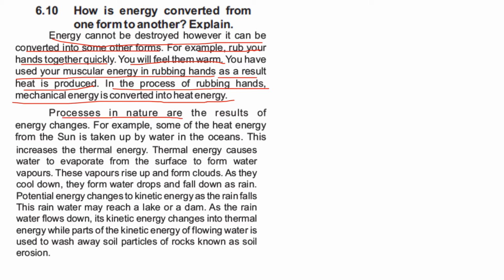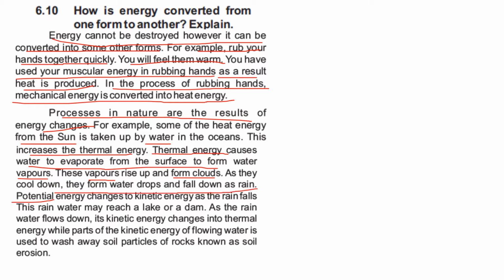Processes in nature are the results of energy changes. For example, some of the heat energy from the sun is taken by water in the ocean. This increases the thermal energy. Thermal energy causes water to evaporate from the surface to form water vapors. These vapors rise up and form clouds. As they cool down, they form water drops and fall down as rain.